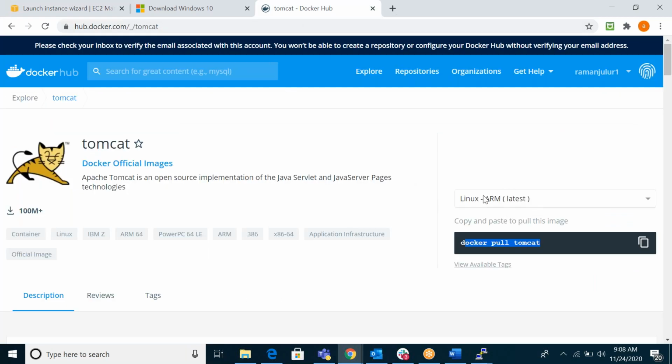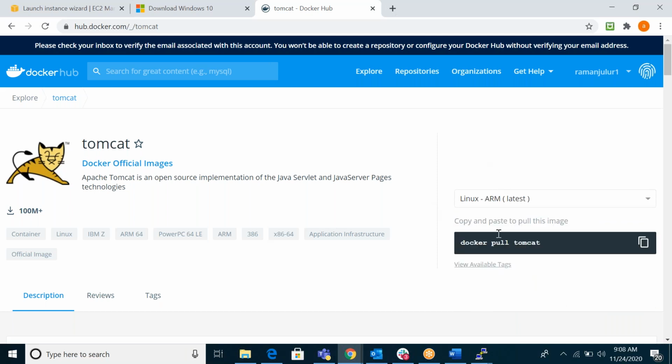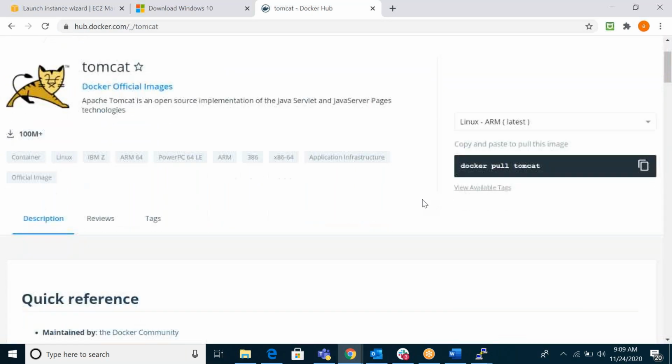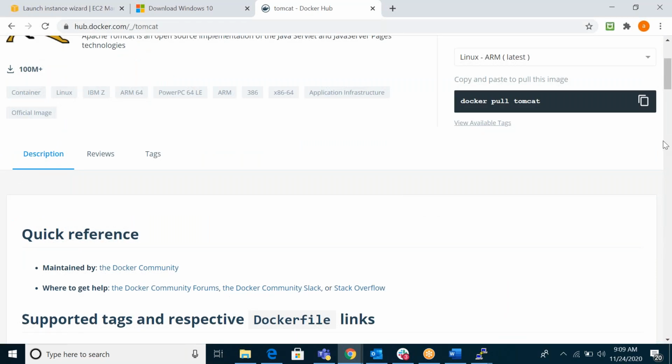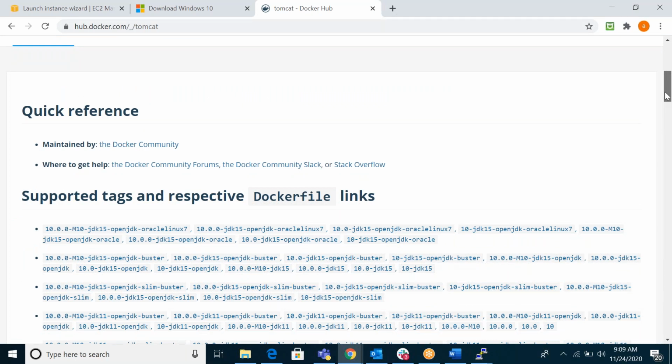So here you can see, if you want to download this particular image, there are different ways: ARM 32-bit, 64-bit, and so on. Come down, here you can see the description: what is this image, all this stuff. You can see it is maintained by the Docker community. I think you know what the community is: some kind of open source community.